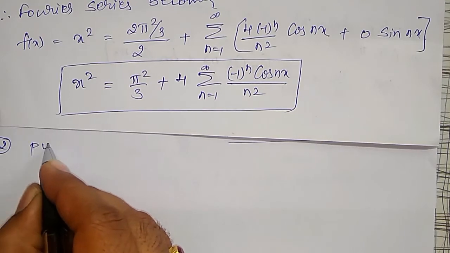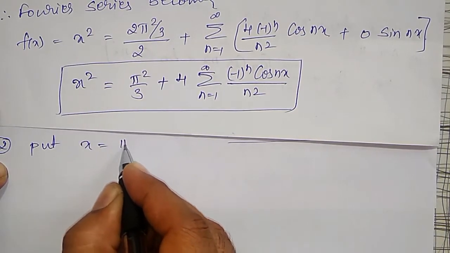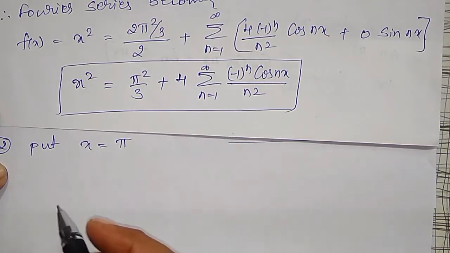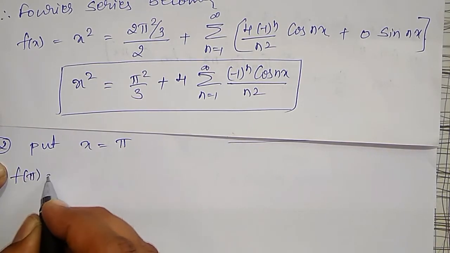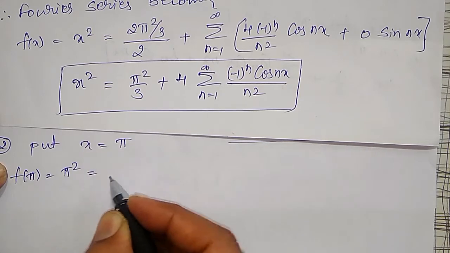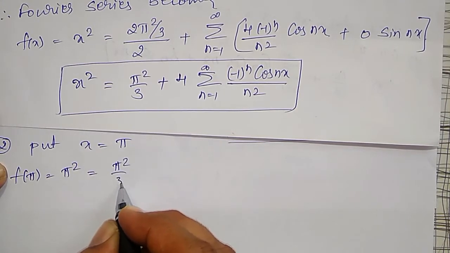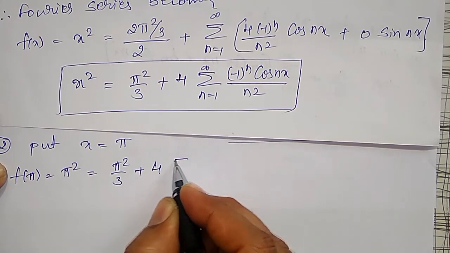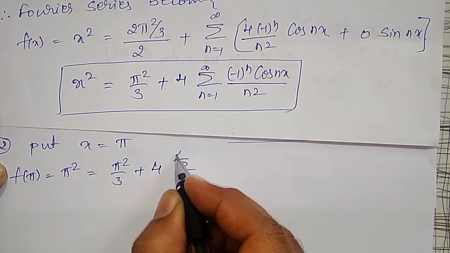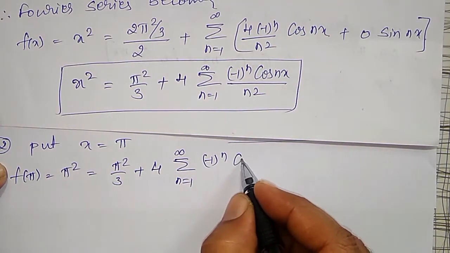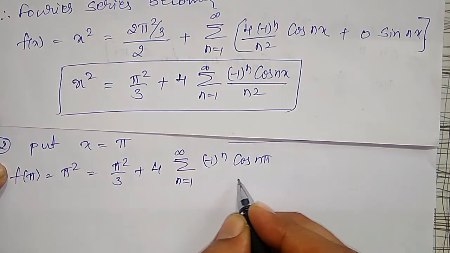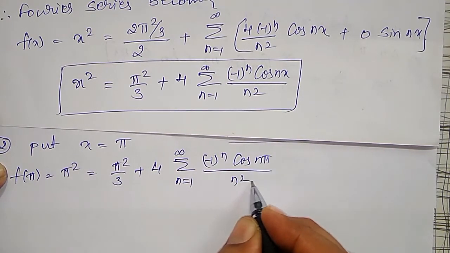Put x equal to pi in the previous one, that will become f of pi, that is pi square, equal to pi square by 3 plus 4 times summation n equal to 1 to infinity of (-1)^n cos n pi divided by n square.